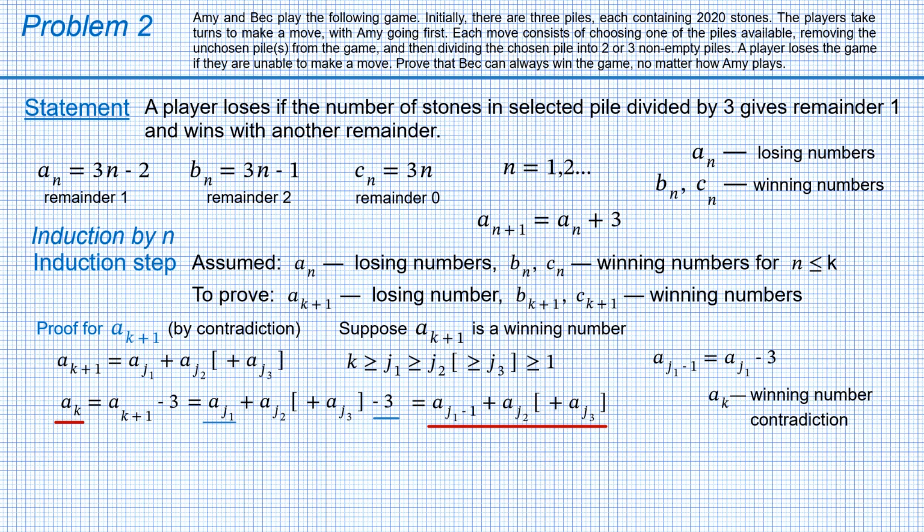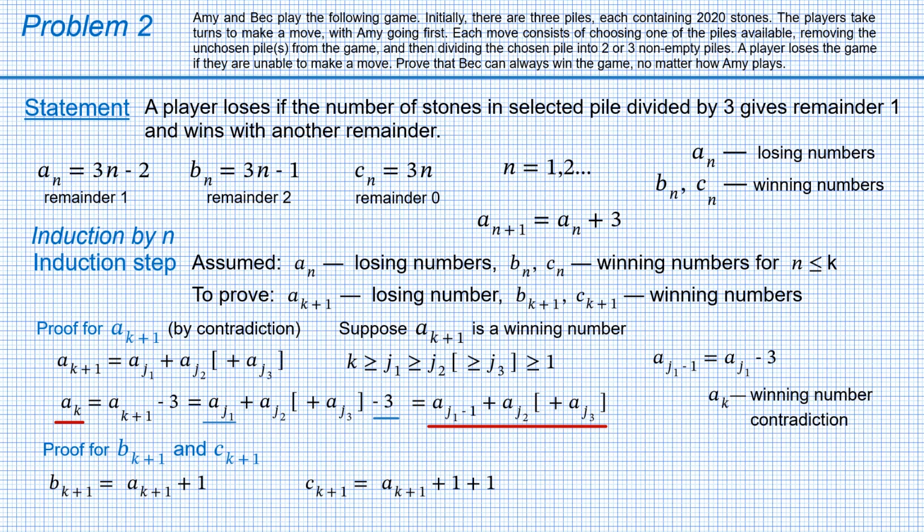However, the induction step is still not over, as we yet need to prove that B with index k plus 1 and C with index k plus 1 are winning numbers. Fortunately, nothing can be simpler than that. We just write B with index k plus 1 equals A with index k plus 1 plus 1, and C with index k plus 1 equals A with index k plus 1 plus 1 plus 1.